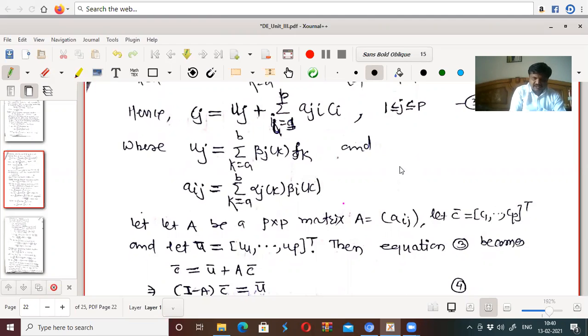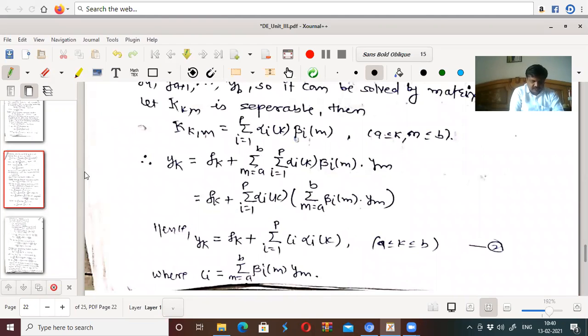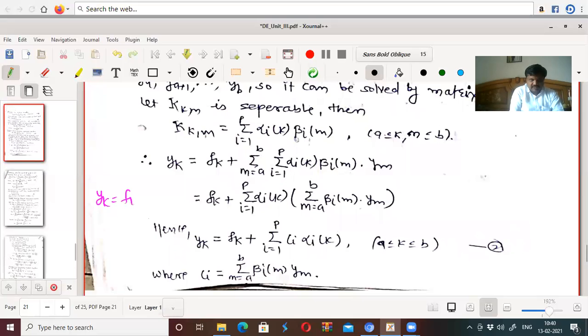In the last lecture we have seen that a summation equation of the type y_k equal to f_k plus summation over m from a to k minus 1 of some kernel K(k,m) into y_m is called a Volterra summation equation.